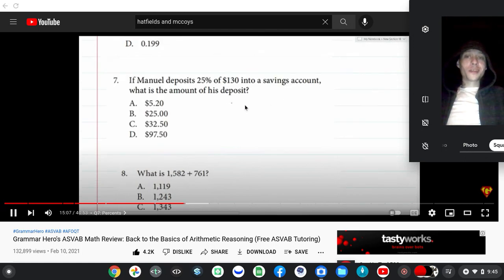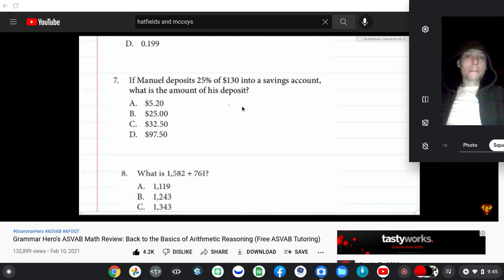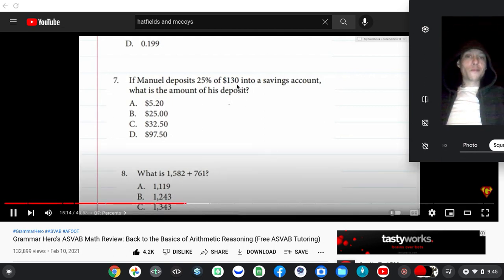All right, number 7 says, if Manuel deposits 25% of $130 into a savings account, what is the amount of his deposit? So in other words, we want to figure out what 25% of 130 is. And this right here, the word of, tells you exactly what to do.